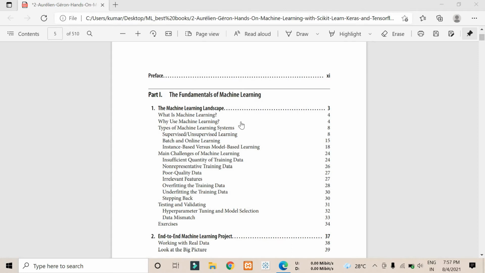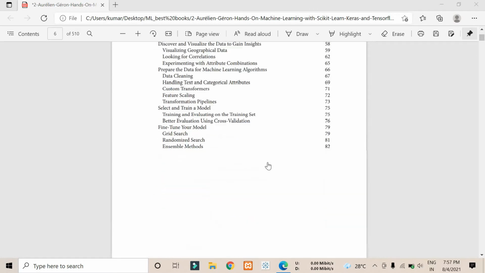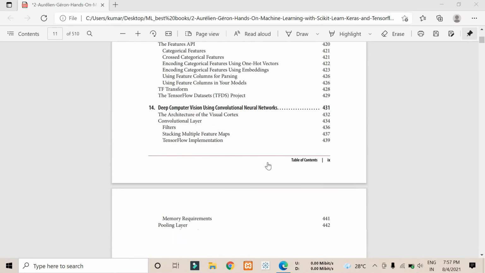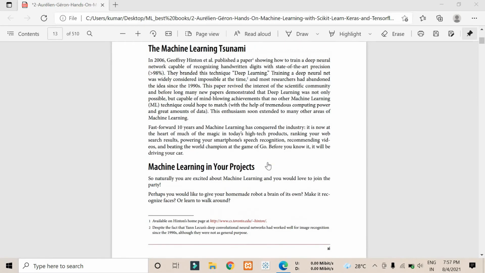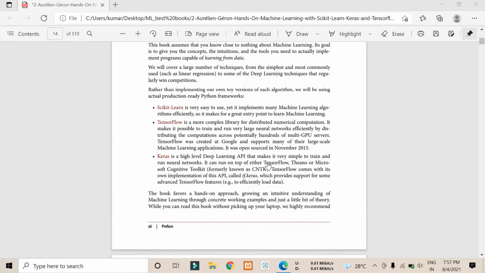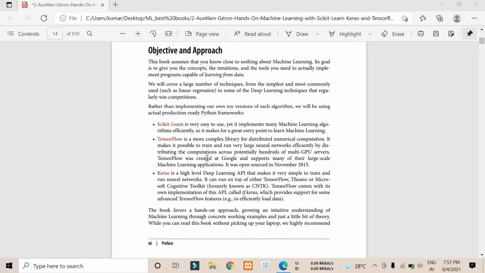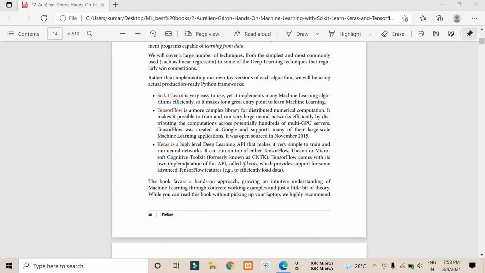So without wasting time, let's see some basic prerequisites of this book. If I go below, it's written what the objective and approach of this book is: to learn from the data. Basically three libraries are used here: Scikit-Learn, TensorFlow and Keras. If you are familiar with Python, you must have heard about these three libraries.